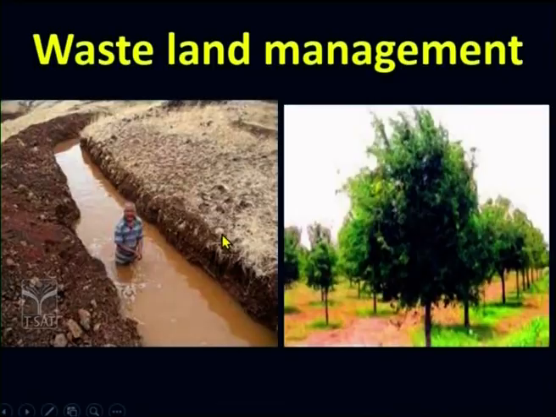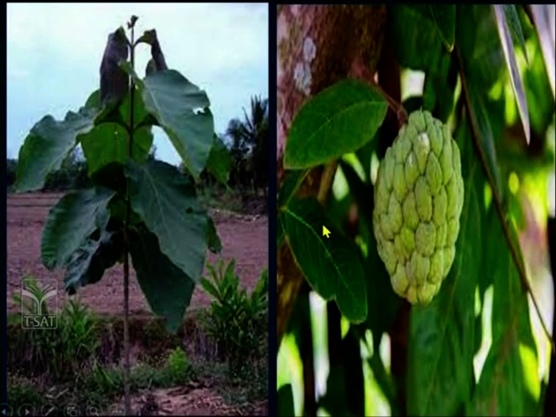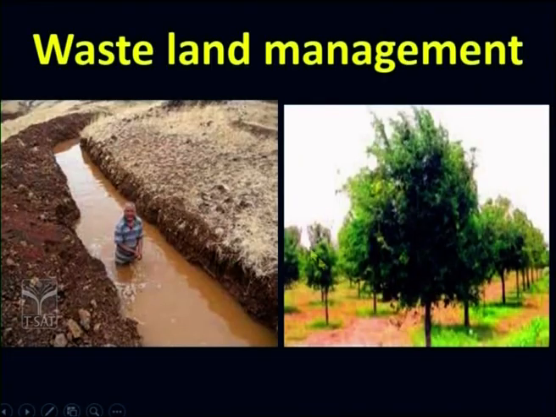Contour trenches were made. So contour trenches means we are talking about digging of pits around the contour lines. So that whenever it rains, water could stop in these trenches, it could get filled up and that water would percolate down. So around these contour trenches, even saplings were planted. The saplings which were planted were fruit saplings which did not need a lot of maintenance from the human side. So 2,500 saplings of fruit plants, teak, wood, custard apples were planted. So wherever wasteland was present, all these plants were planted.